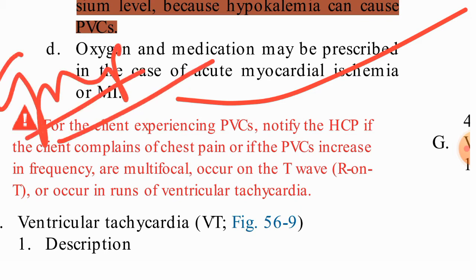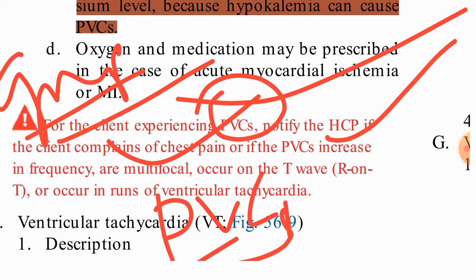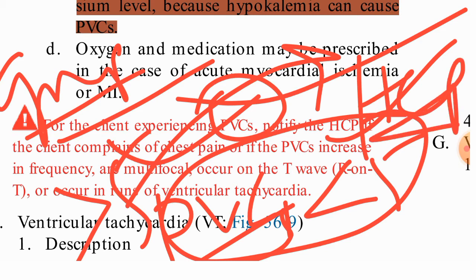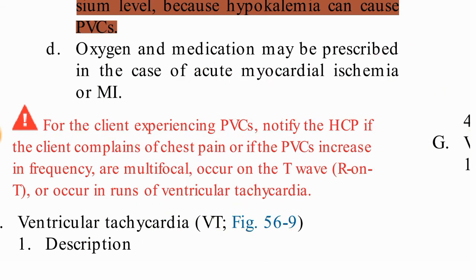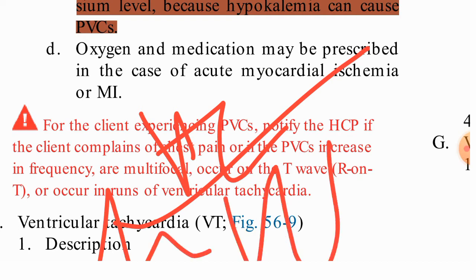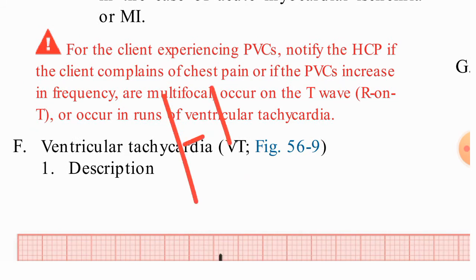If the client is experiencing premature ventricular contraction, notify the healthcare provider if the client complains of chest pain. One more thing: if PVC is occurring less than 5 per minute, we need to monitor it. If it is greater than 5 or 6, we need to inform the provider. Just if it is greater than 5 or 6, or continuous premature ventricular contraction is seen on the ECG, you have to inform the provider. That is your first responsibility.